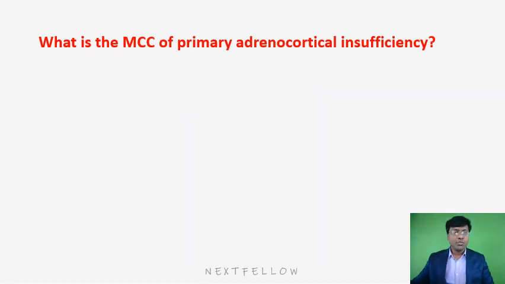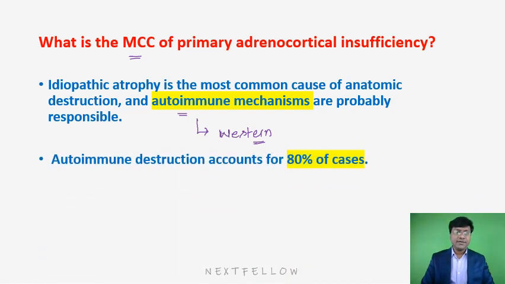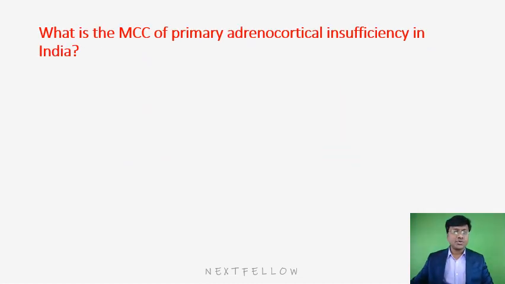Then you need to know the etiology which will cause primary adrenocortical insufficiency. The most common cause is the autoimmune mechanism, mainly in the industrialized or Western countries, where autoimmunity is the most common cause, which is also called Addison's disease. What is the most common cause of primary adrenocortical insufficiency in India? In India, the most common cause is tuberculosis, right? That is a very, very important point.